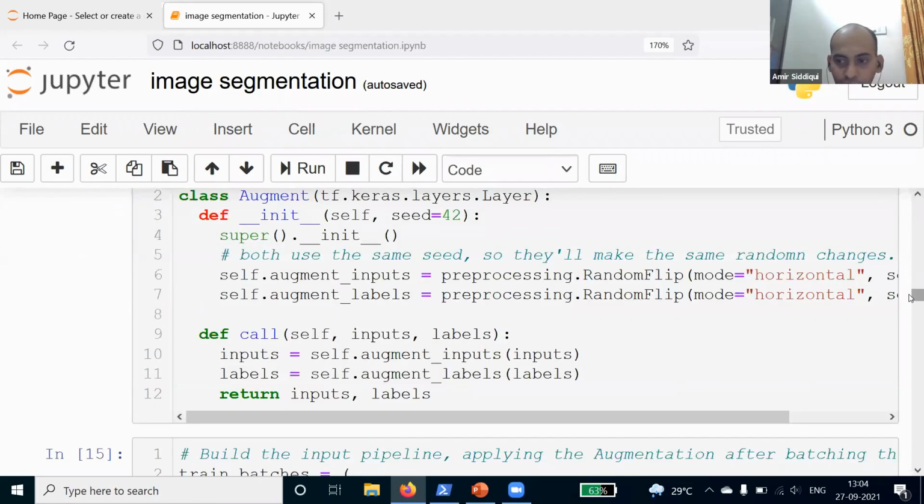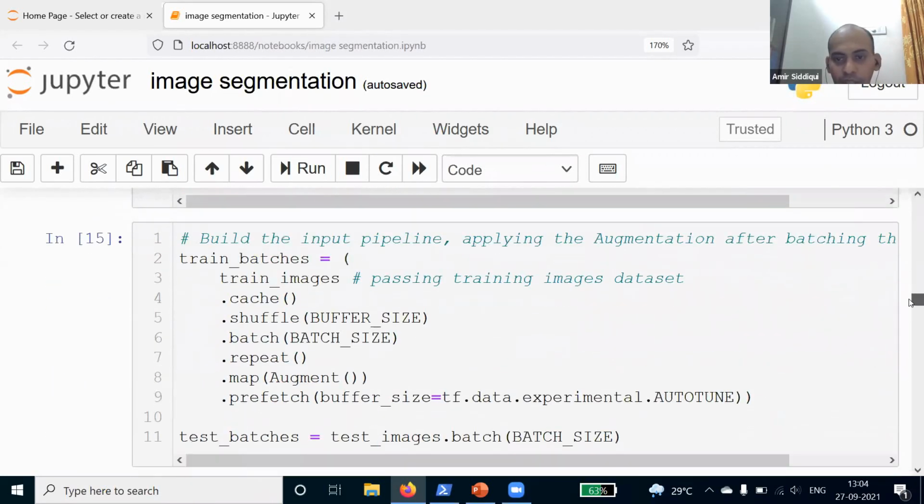Then next we are building the pipeline for applying the data augmentation. We have this variable train_batches. In this, we are passing this train_images, which has all the training images, and then we are passing some other parameters such as cache, shuffle, batch, repeat, map, augment, prefetch.